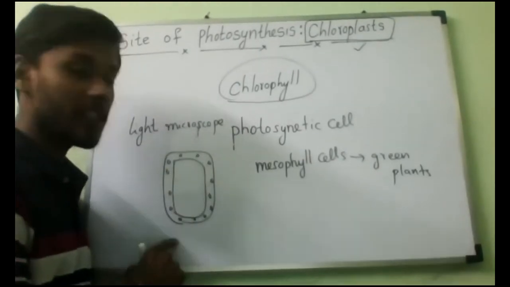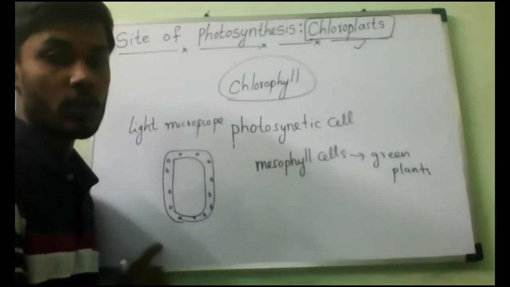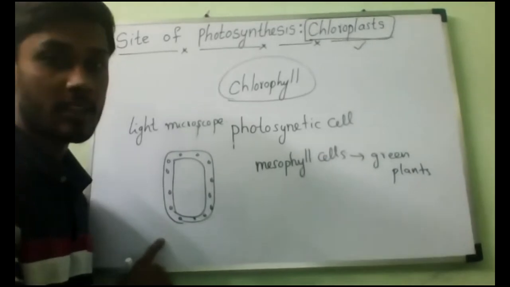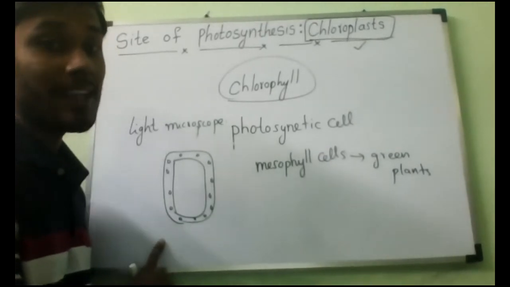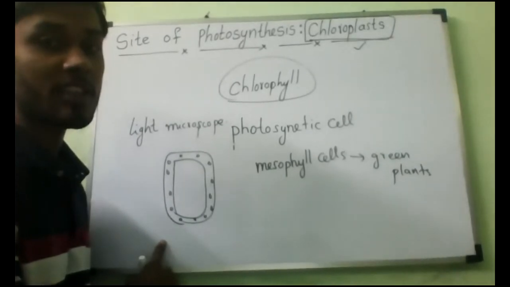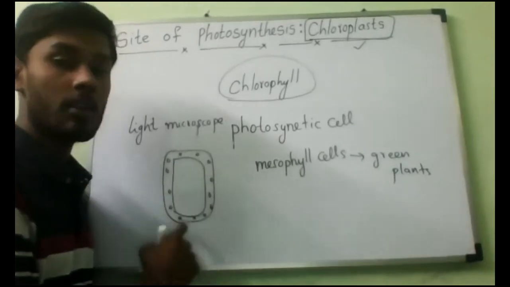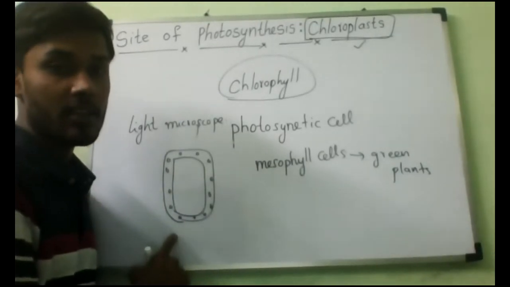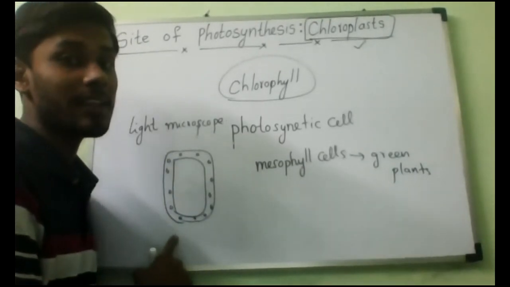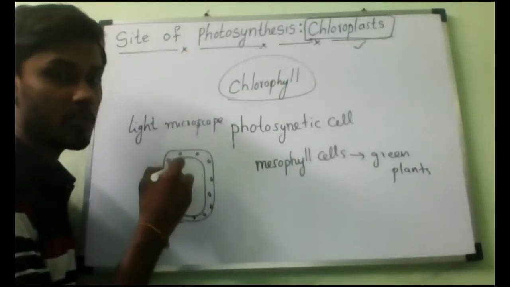These photosynthetic cells are the mesophyll cells of the palisade tissue. The palisade tissue is present just below the upper epidermis. Remember, this full photosynthetic cell layer of the palisade tissue is covered with a tissue on the upper layer and bottom layer.